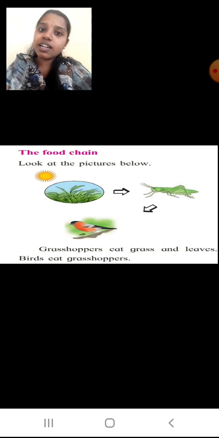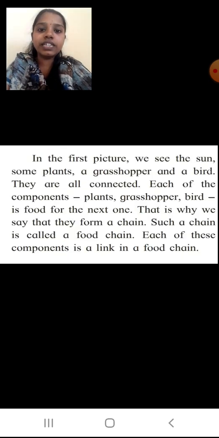The bird's food is the grasshopper. So they are linked in a chain. Are they making a chain there? Yes. So we call it the food chain. Students, what do we call it? The food chain. So the grasshoppers eat the grass and leaves, birds eat the grasshopper. Okay, so we will study in detail.